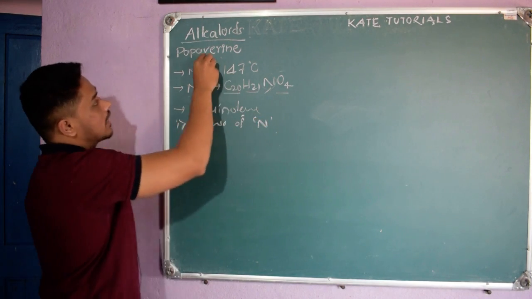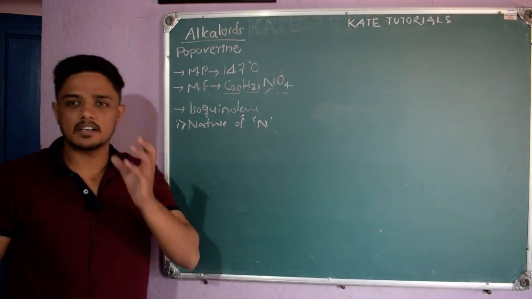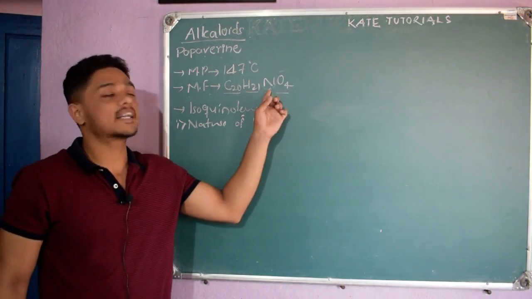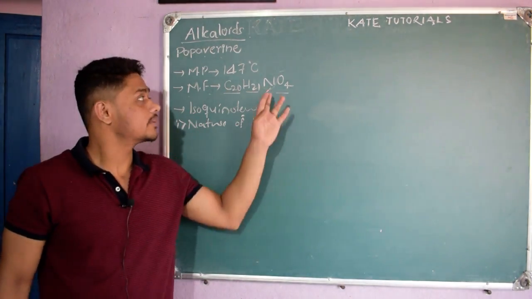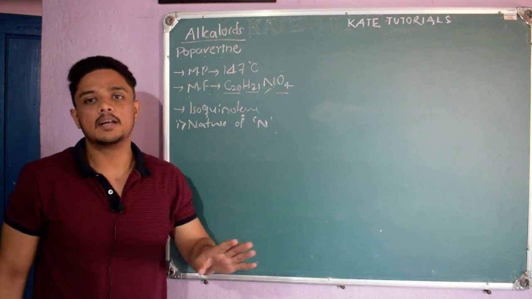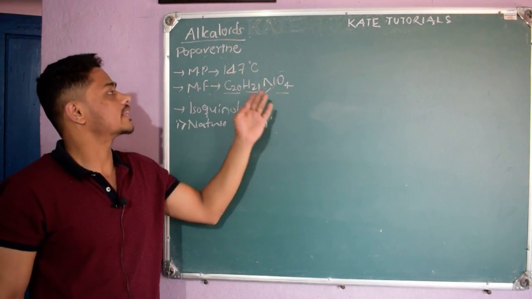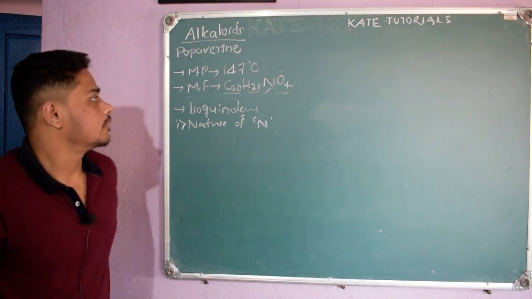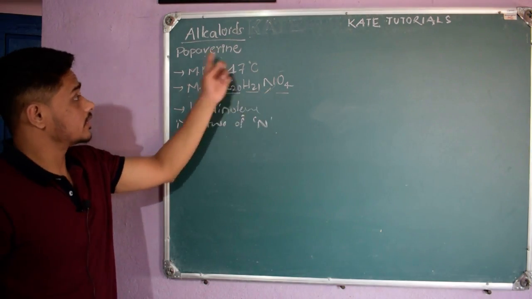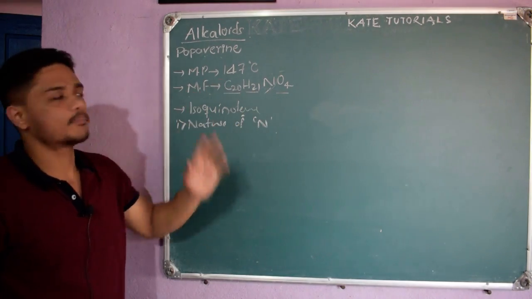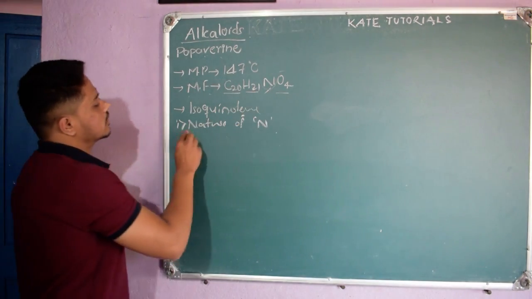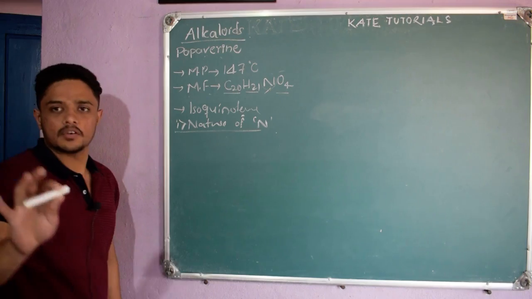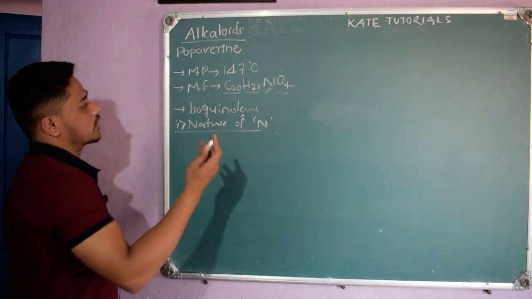We know that alkaloids are naturally occurring compounds which contain at least one nitrogen, and most of the times the nitrogen will be basic, but there are a few alkaloids in which the nitrogens are neutral or acidic. But nitrogen must be there in alkaloids, right? So they wanted to find out what kind of nitrogen it is.